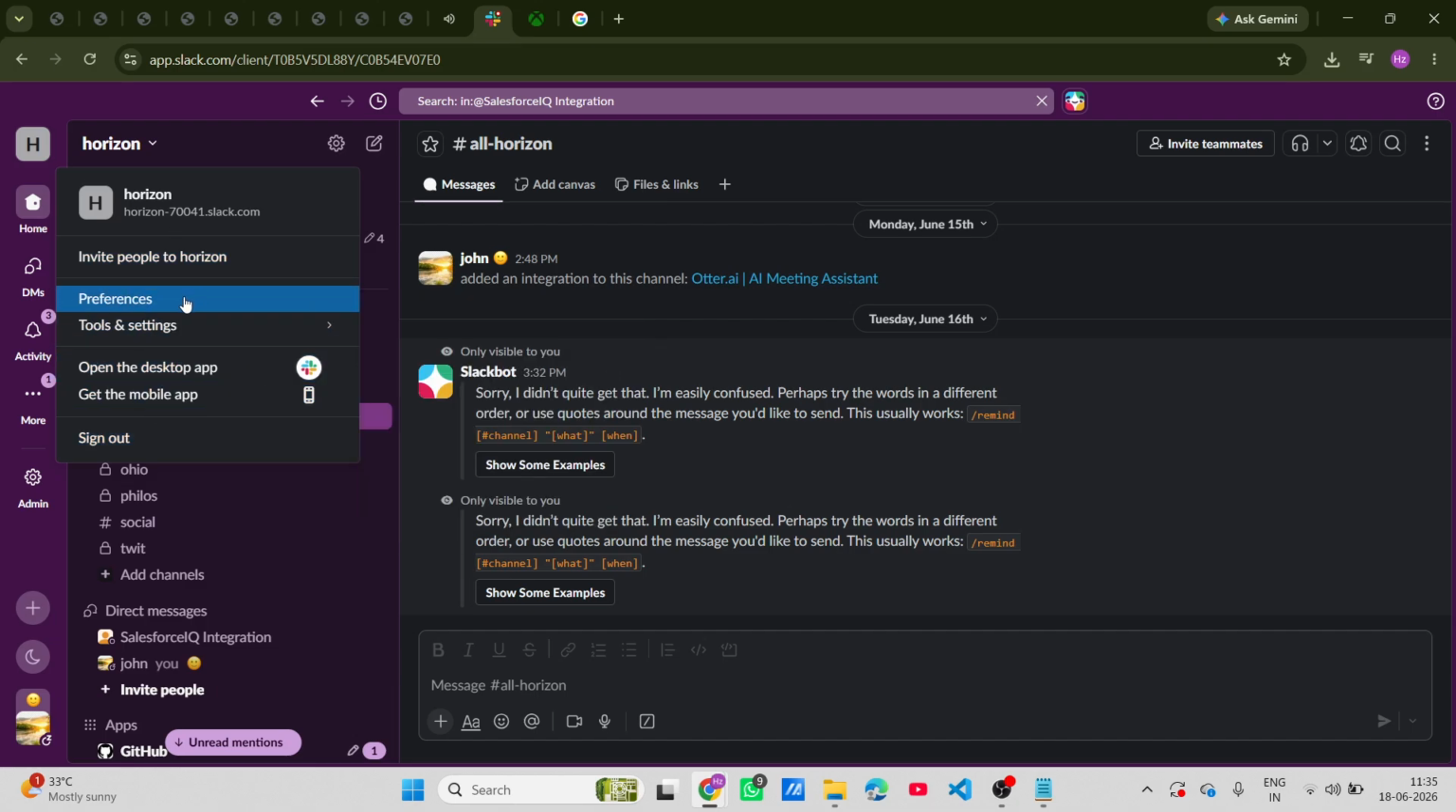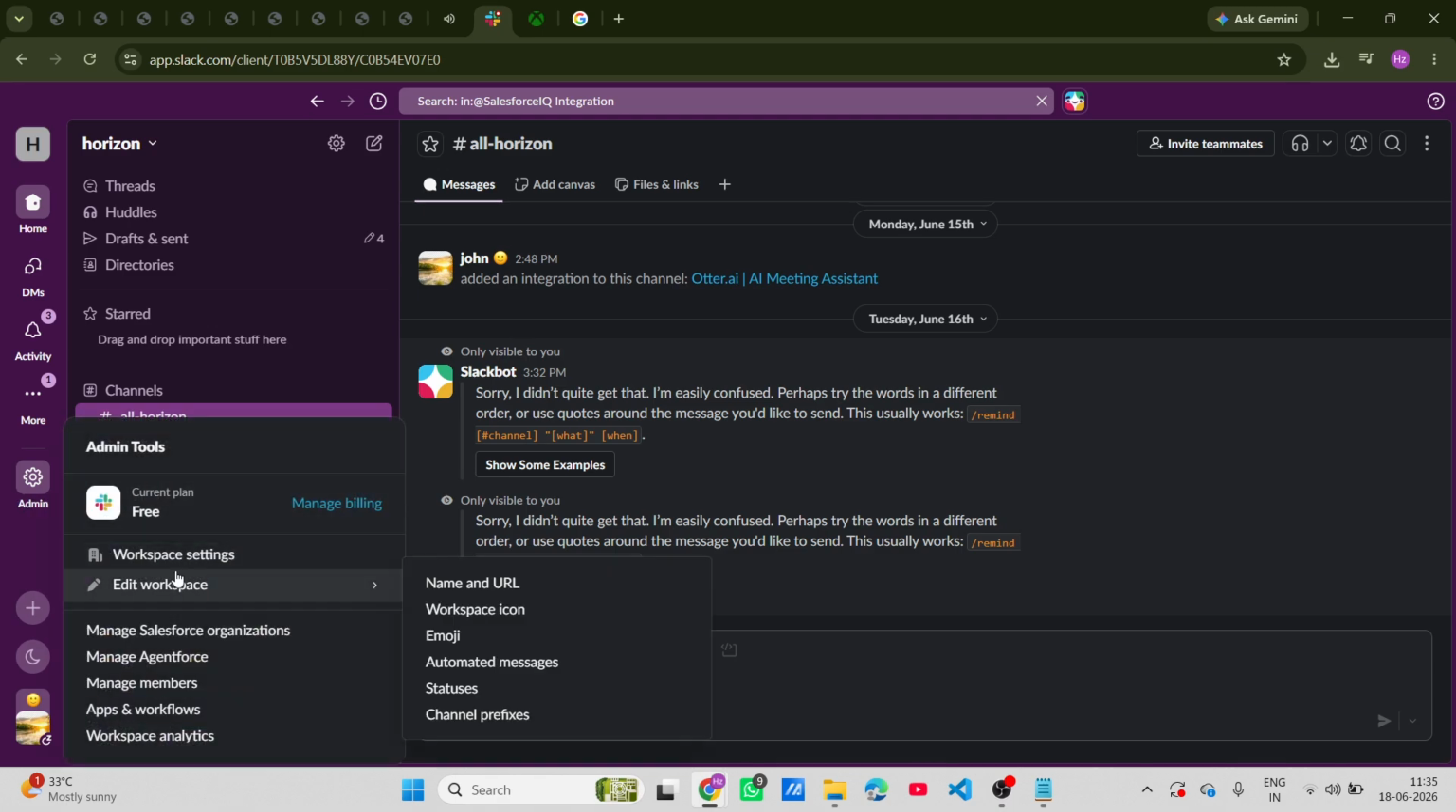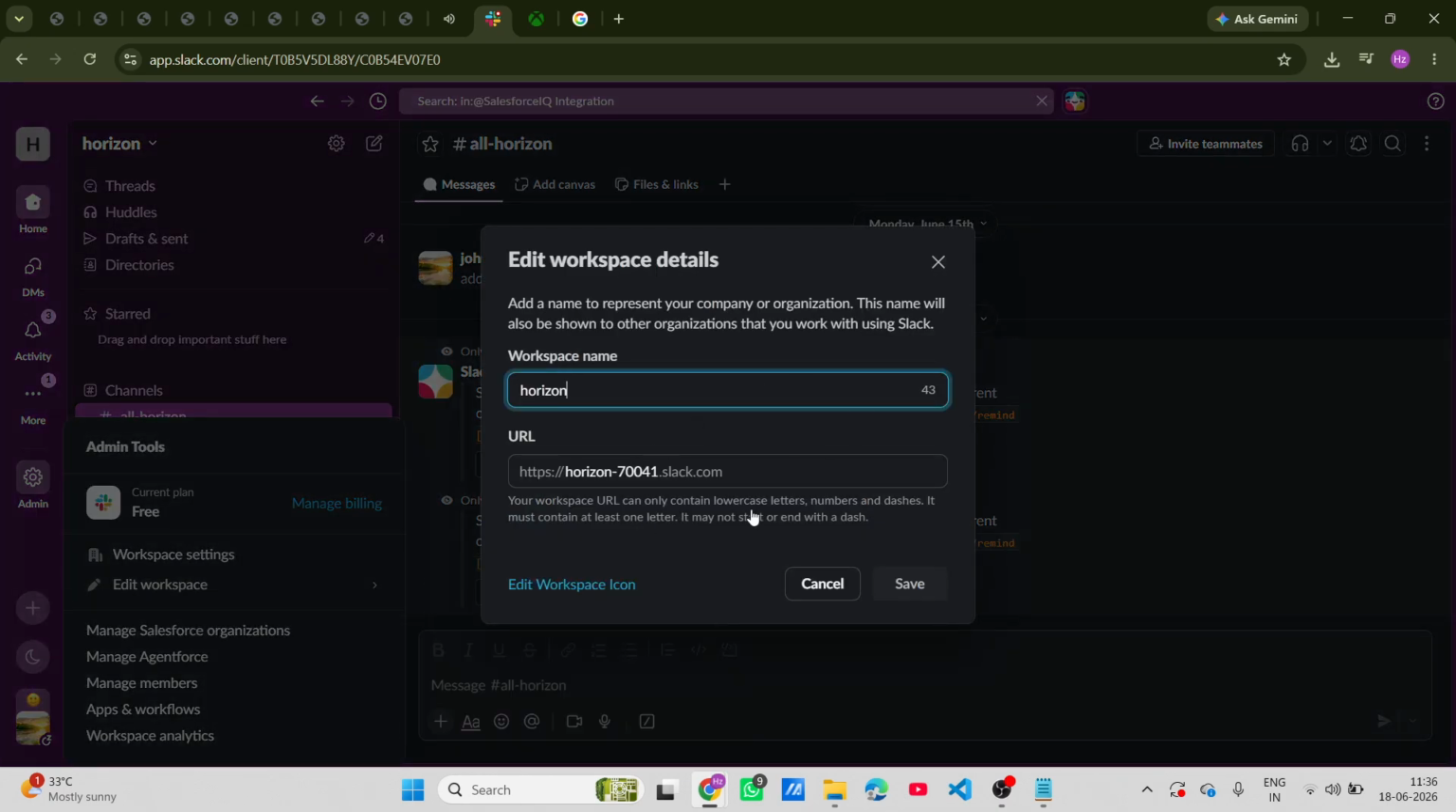From this submenu, hover your mouse over the Admin option, and this will bring up another set of choices. You want to select Edit Workspace from this list. After you click that, just a bit further down, you'll see an option for Name and URL. Go ahead and choose that.